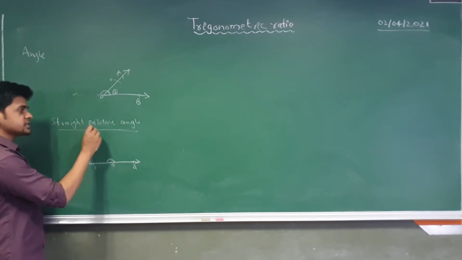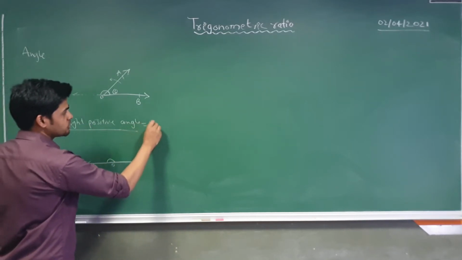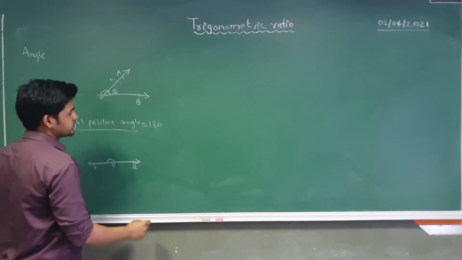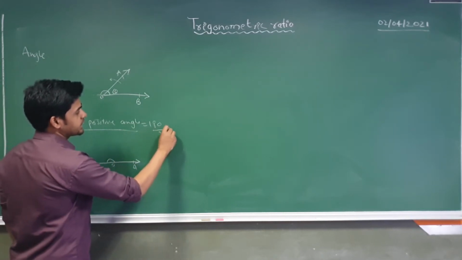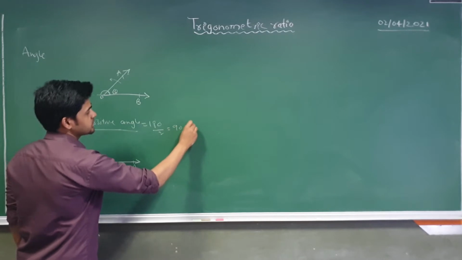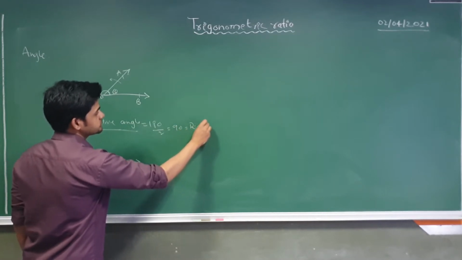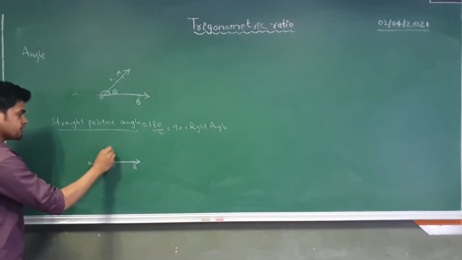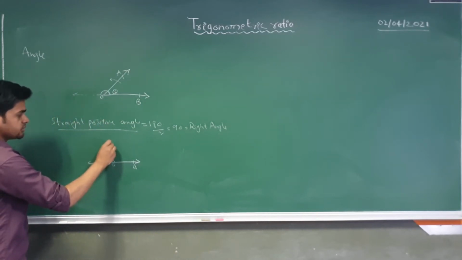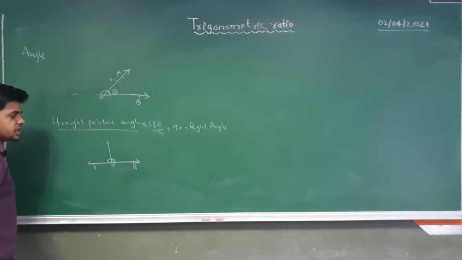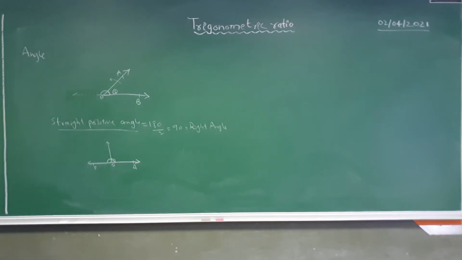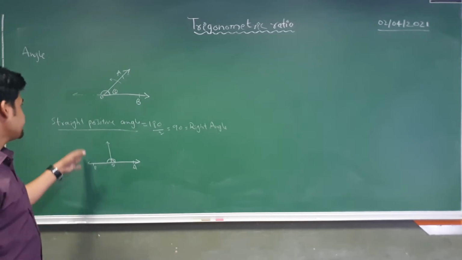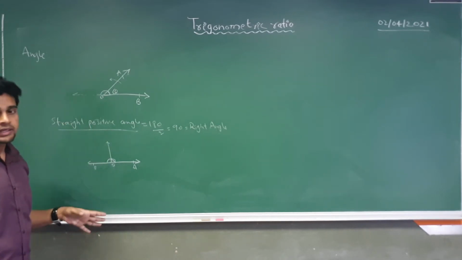Half of the straight positive angle is a right angle. So we have learned the straight positive angle and the right angle.